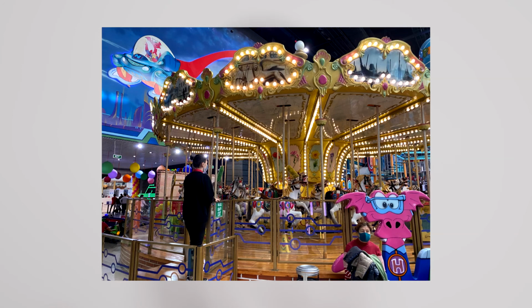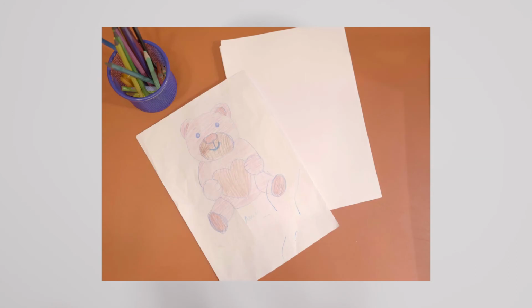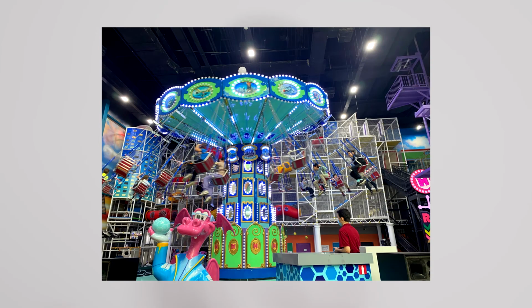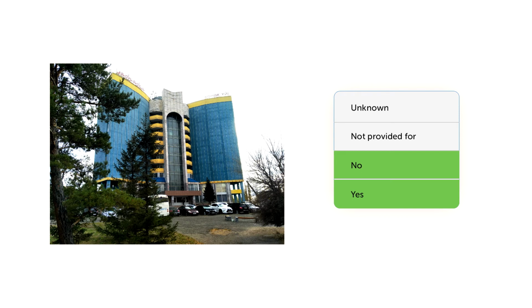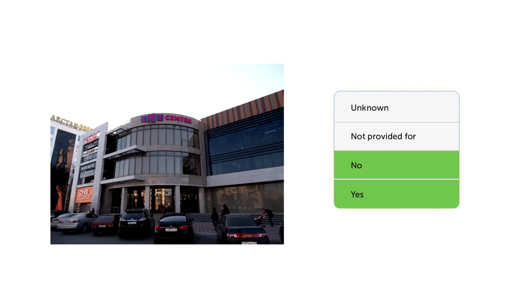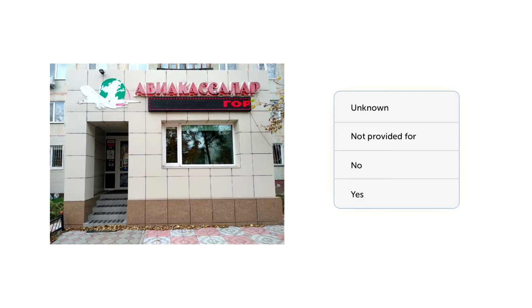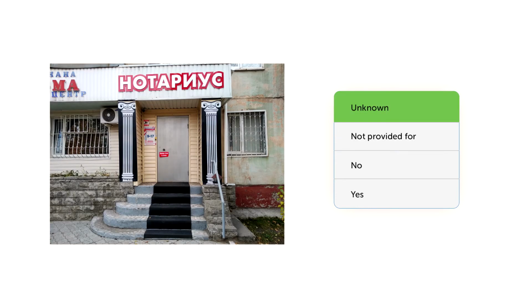Let's revise the questions of this block. The question regarding availability of a fenced children's area. The question regarding availability of toys, coloring books, paint and pencils. The question regarding leisure programs for children. In all questions in this block, the answers yes and no are intended for eating establishments, hotels and guest houses, and entertainment facilities. The answer not provided for is for all other types of facilities, as well as the option unknown.